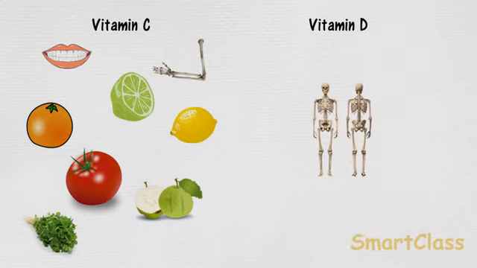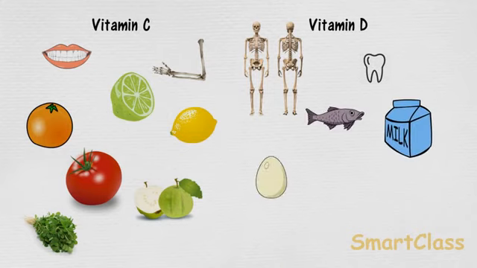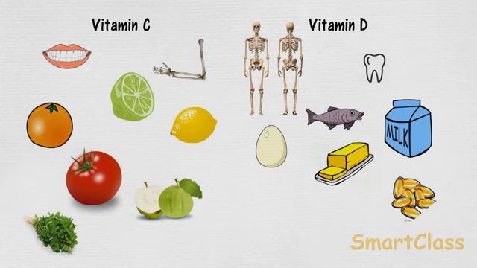Vitamin D is necessary for normal growth of bones and teeth. Vitamin D helps in absorption of calcium from food, which makes bones and teeth strong. Vitamin D is present in foods like milk, fish, eggs, butter and fish liver oil. Some vitamin D is also made in our body when the skin is exposed to sunlight.